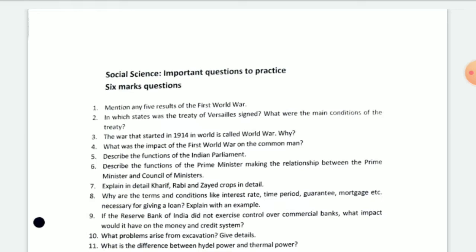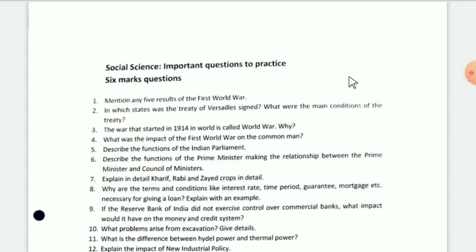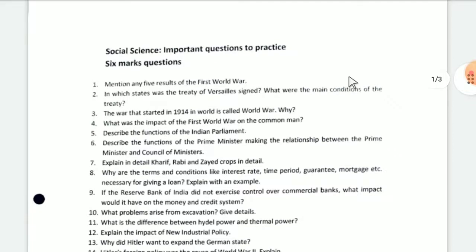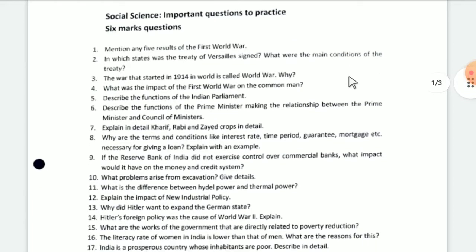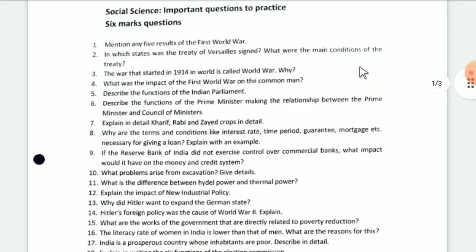Every question, just try to write the answer because writing practice is very important, right? And if you can write the answer, for example 6 marks question, write only 6 points. 4 marks question, write 4 points, like this. Okay, and if you know the answer, it's okay. If you don't know the answer, remember it and learn it. So let's start for class 10 CG board social science.